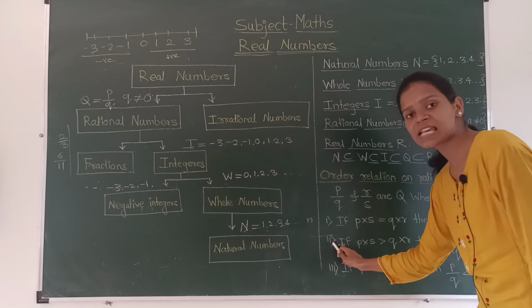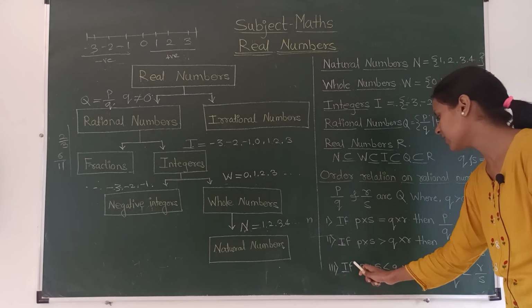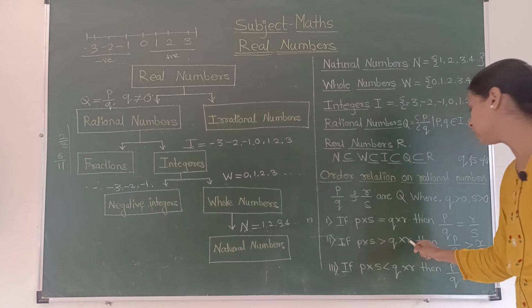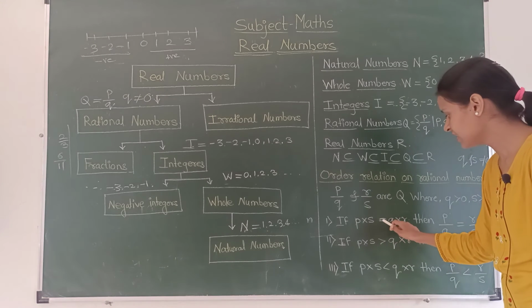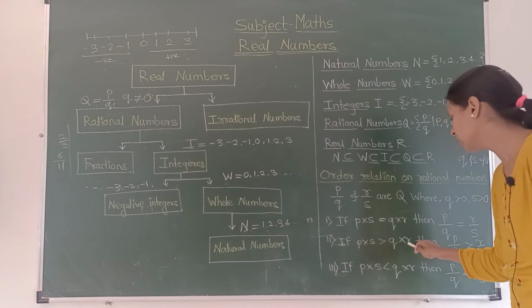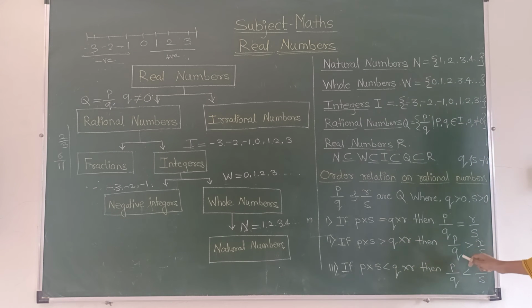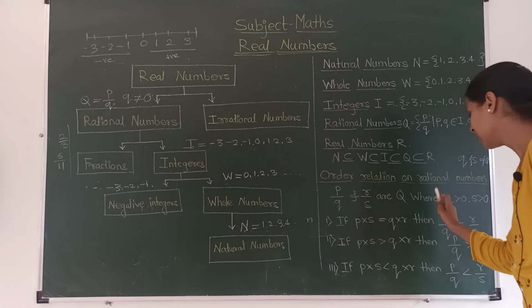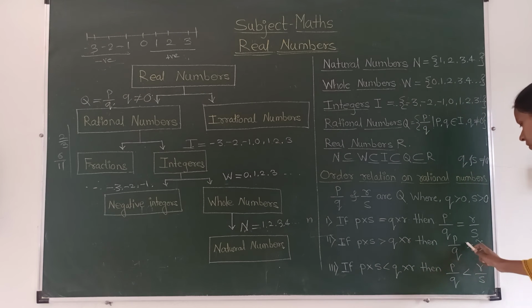Now we will see the second order relation between rational numbers. If P into S is greater than Q into R, here it is similar, but if P into S is greater than Q into R, then P upon Q must be greater than R upon S. Please get the concept. Okay?